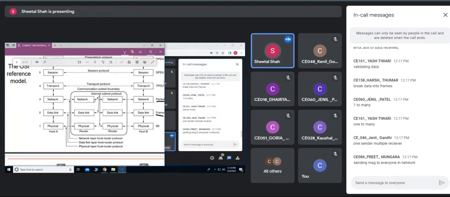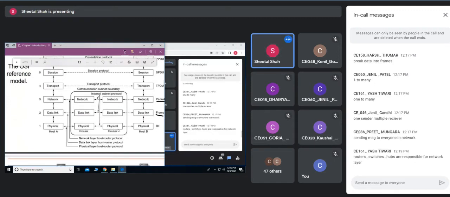The main function of the network layer is to route the packet which comes from host A, because there might be a number of routers in between. Though it is shown only two routers, the incoming packet, where it should be routed, is decided by the network layer.